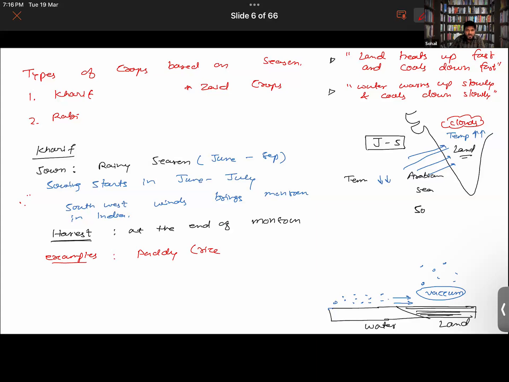Like you have cotton, you have examples of millets, maize, then groundnut is also there. Also, Khadija, you are required to remember all these examples of kharif crops. It is very important. Soya is also there. So just to name a few, these are the following kharif crops which we have. Getting it now?